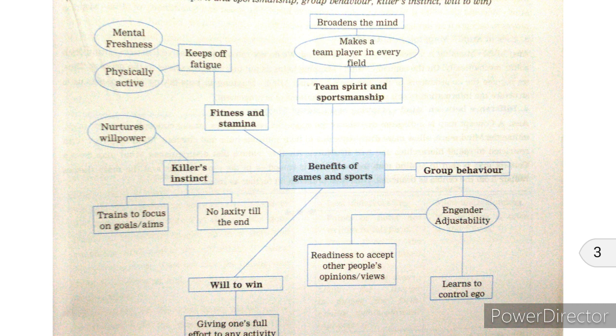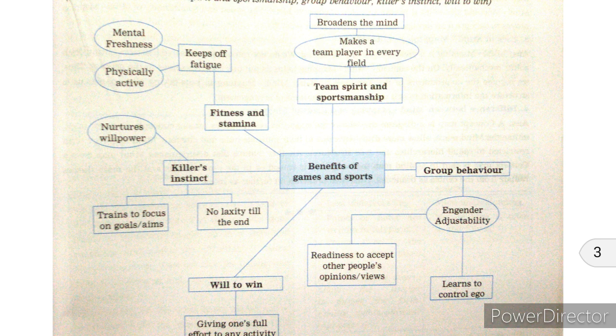When we think about the mind map, the central idea is the benefits of games and sports, followed by the sub ideas. We are going to talk about these sub ideas one by one.